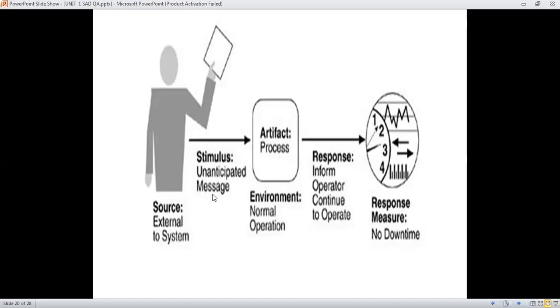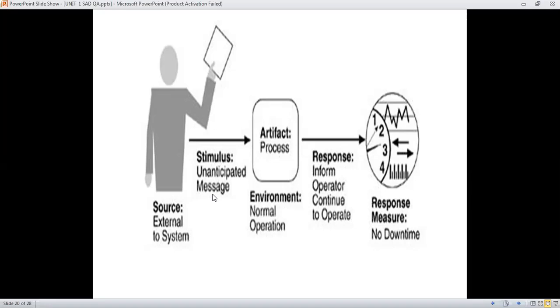The artifact is the process we apply when that message arrives. The environment is the operations we perform on that message, and those particular operations fall under the category of environment.